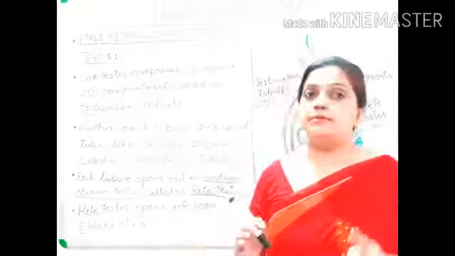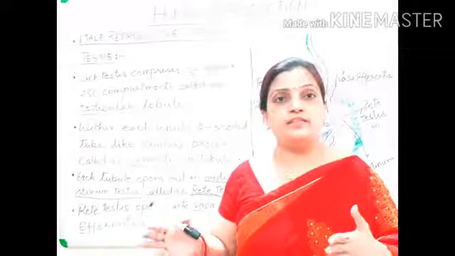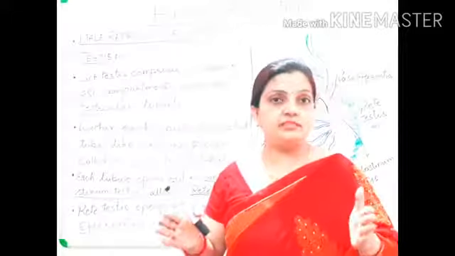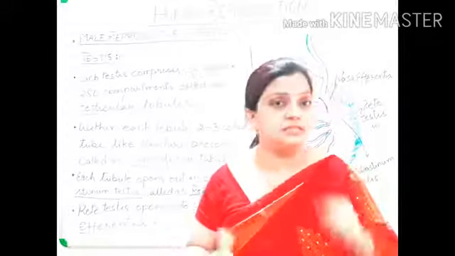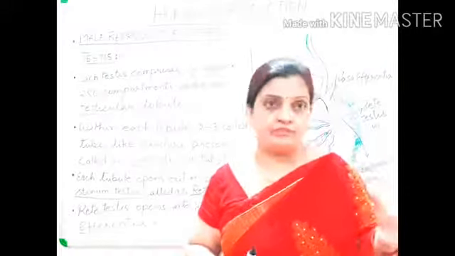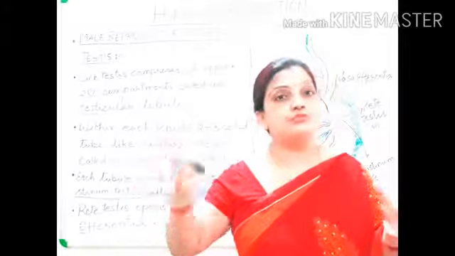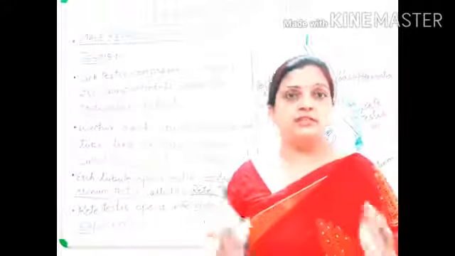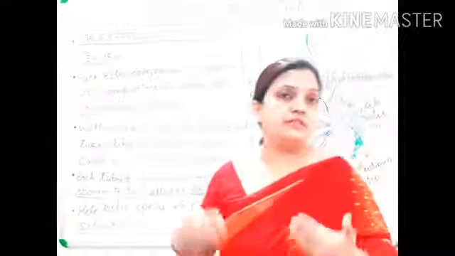Now I am talking about each testis, and your male reproductive system has a pair of testes. So for a pair of testes, it means that 500 testicular lobules are present. If one testis has 250 testicular lobules, the other one will also have 250 testicular lobules. It means 500 testicular lobules are present inside the male reproductive system.